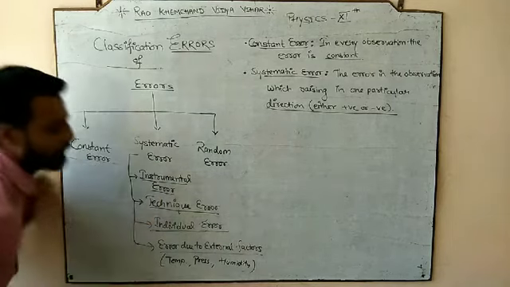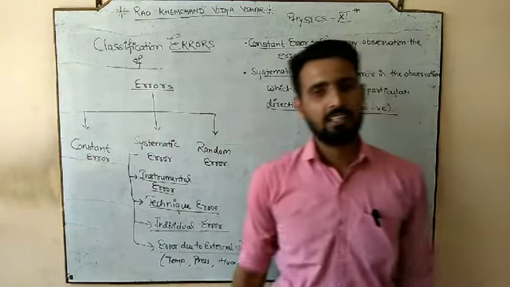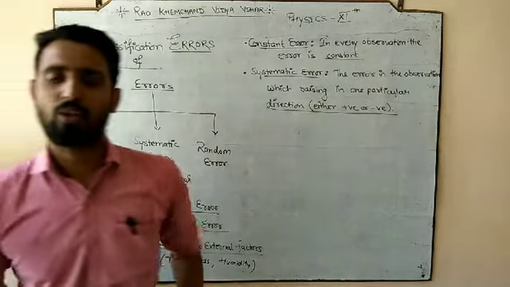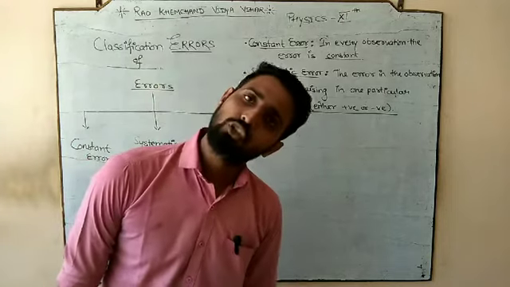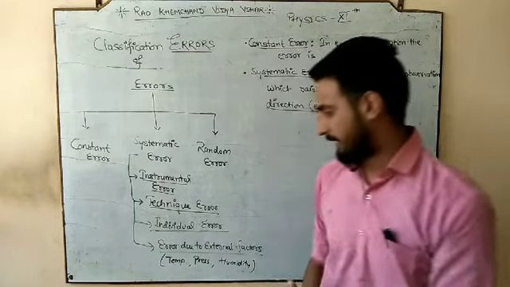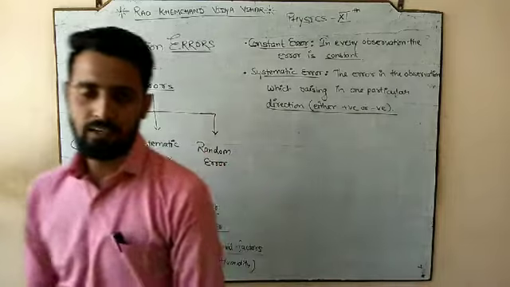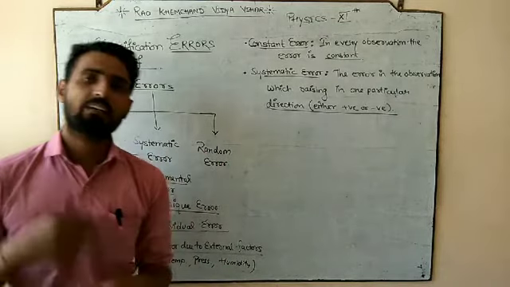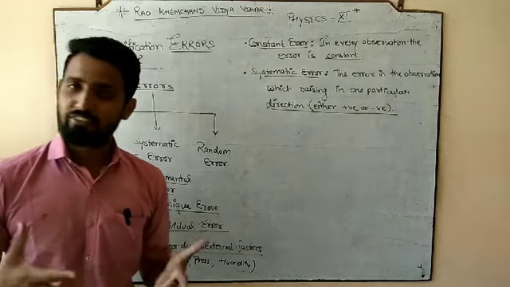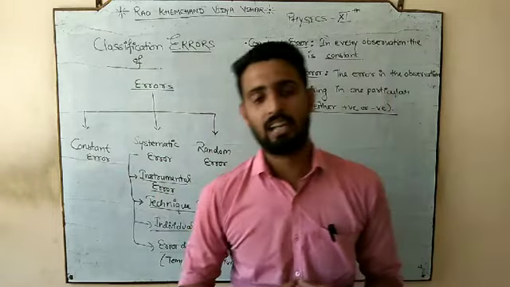If I want to give the example, in the 10th class we have studied about Ohm's law. You all know that the potential difference is directly proportional to the current, means V is directly proportional to I, but the condition is the temperature should be constant. But what happens if the temperature is changing? Imagine that. अगर temperature ही change हो जाए तो क्या होगा? Definitely, in that case, the graph of V versus I is not a straight line.